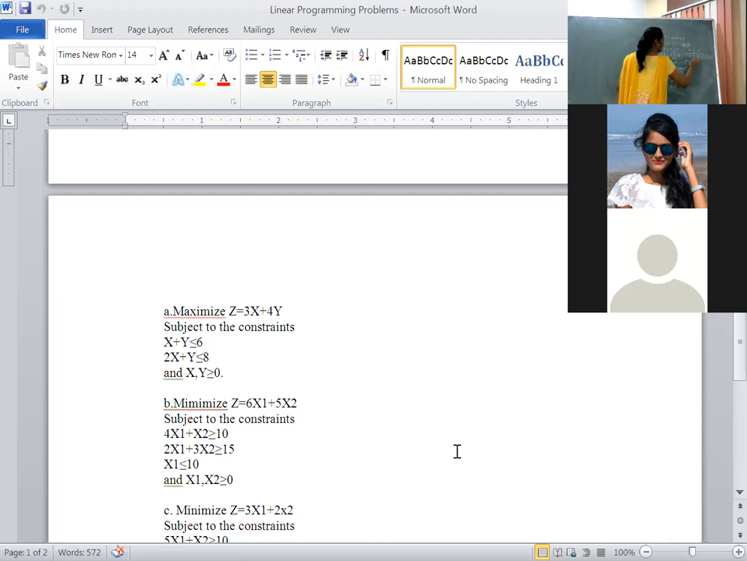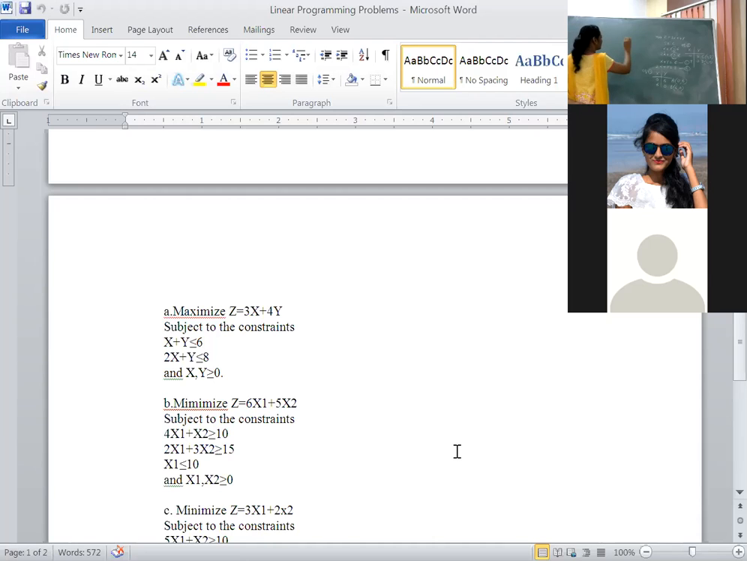Similarly, substitute y value as 0, then 2x is equal to 8. x is equal to 8 upon 2, which is 4. D value is 4, 0. Then this is step 3.